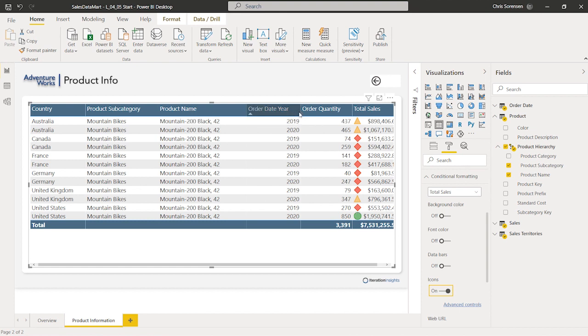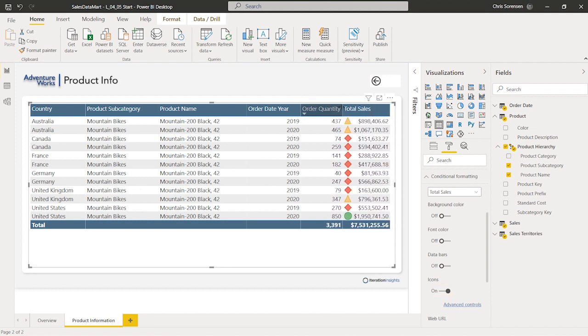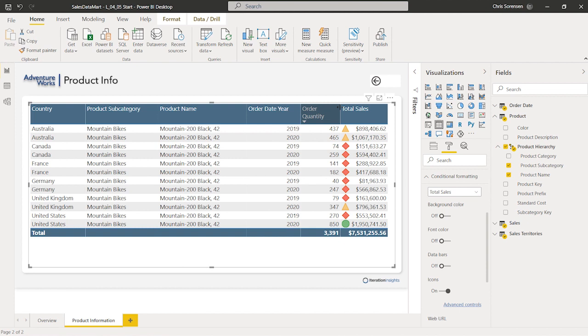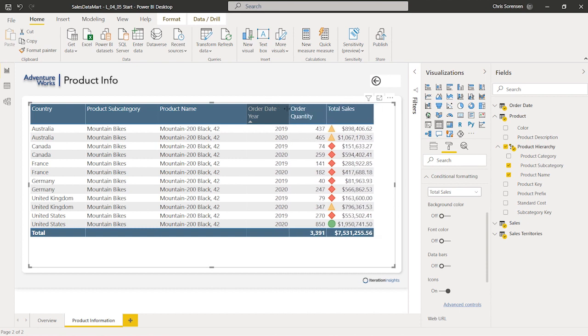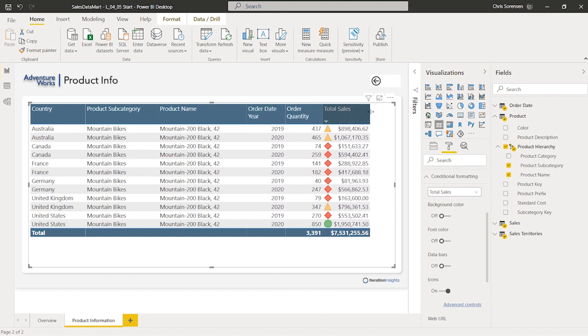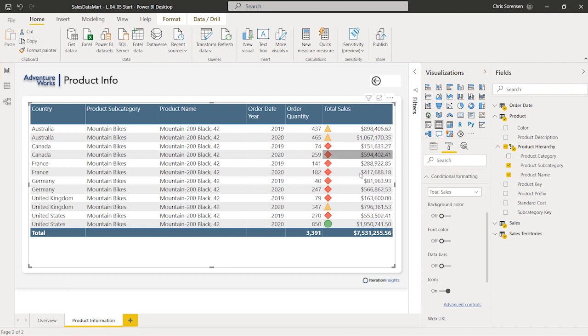And we can see here already that this is starting to get a little tight from a real estate perspective. So let's go ahead and move some of these fields over here. So let's just go ahead and do this like so. And we don't mind if these wrap around a little bit like this. Let's go and do that. And maybe we'll do the same thing on our order date years. So let's just go ahead and maybe make that wrap a little bit there too, and give ourselves a little bit more room here for the total sales, because we're going to be doing some formatting with it. Alrighty, so this is once again part of the tweaking and tuning that we're doing to our reports as we go. So let's dive into the conditional formatting here now.